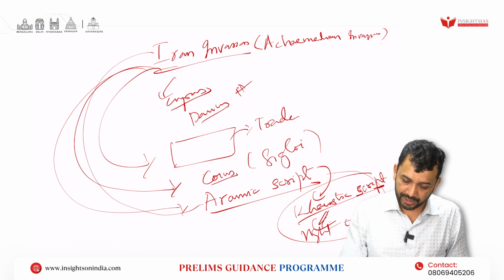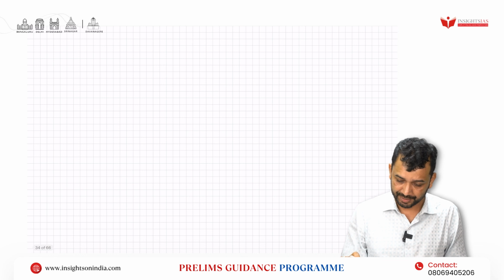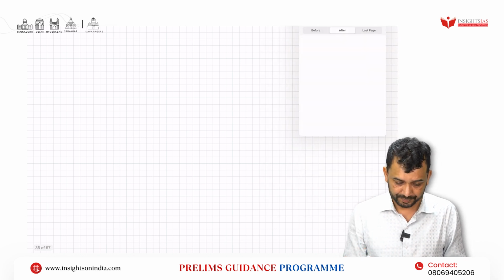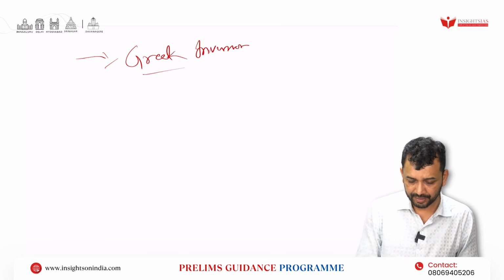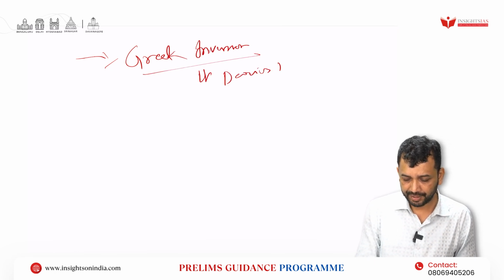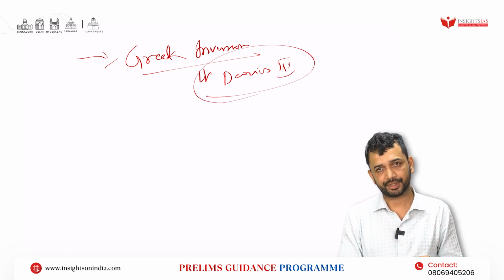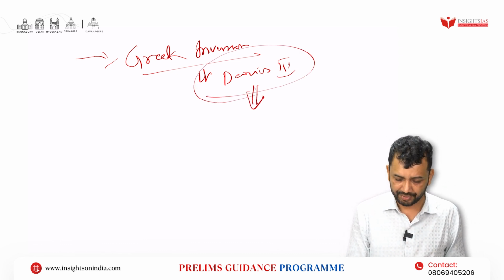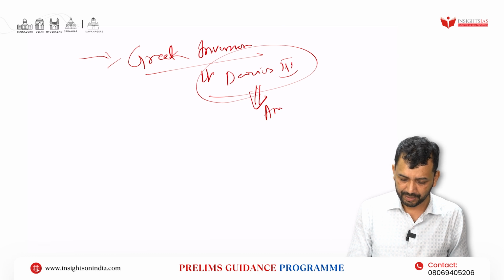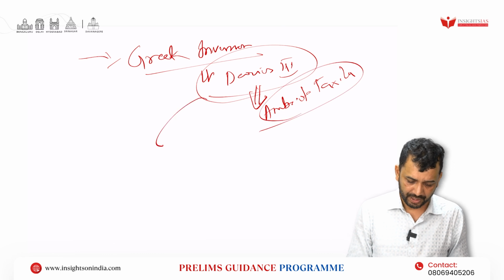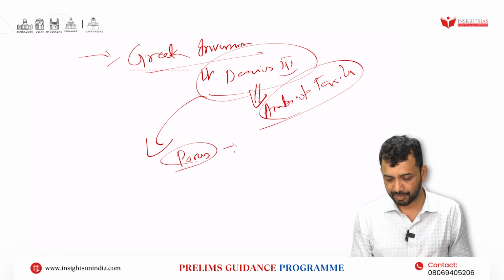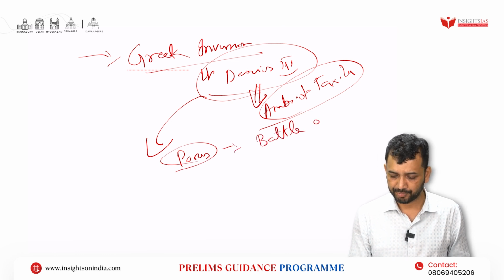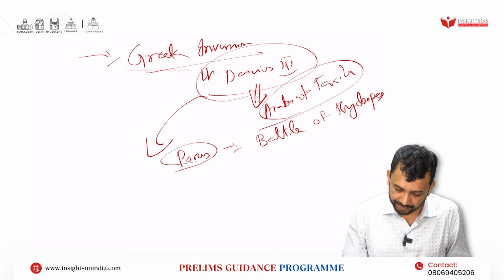Now, once the Iranian kings were defeated, the Greek invasion happened. Alexander defeated Darius III and then invaded northwestern India, where again he easily defeated Ambi of Taxila. However, he had a tough fight with Porus in the Battle of Hydaspes. These things you should know.